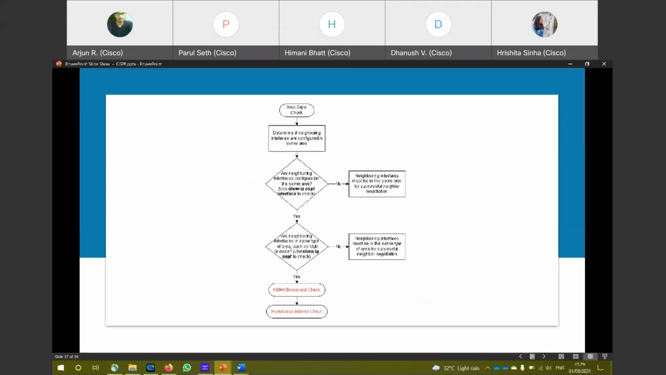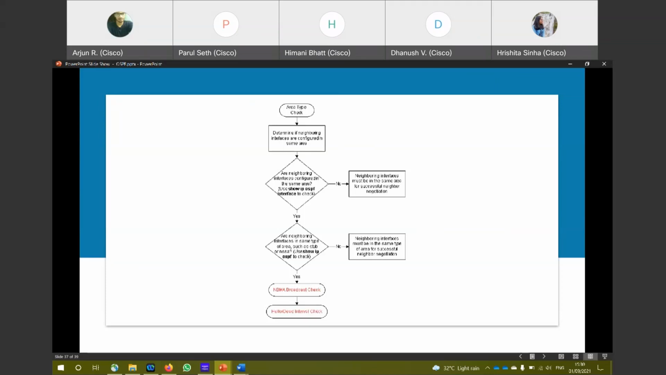Okay, so the area type check. If the neighbors are connected in different areas and the advertisement is not properly propagated to different areas, that could be a reason. If you meant to configure two routers in the same area and by mistake configured them in separate areas, that could also be a reason. You could use show ip ospf interface to check whether the routers are in the same area. Not just that, the interfaces that are connected to each other should also be in the same area.